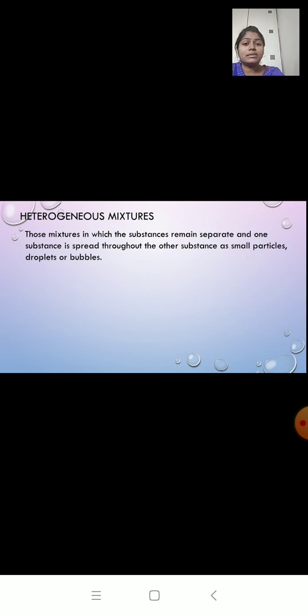The substances are not mixed together. They remain separate. Example, if I mix chalk powder in water, the chalk and the water will not mix together. They will remain separate, and you can see chalk particles spread in the water in the form of small particles.